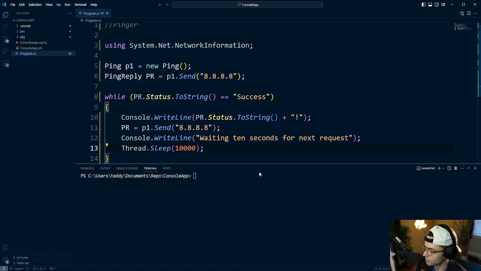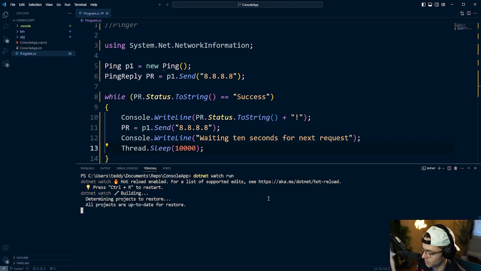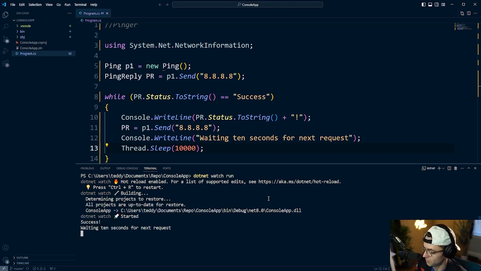Then we're going to go down here and run it. So I'm going to say dotnet watch run, and let's see what happens. As you can see here, we get our first success, and it's going to wait 10 seconds for the next request. Boom, we get our second success. Every 10 seconds it's going to sit here and ping over and over again. This nice little pinger that we made is going to be checking in the background to make sure that our connection is live.